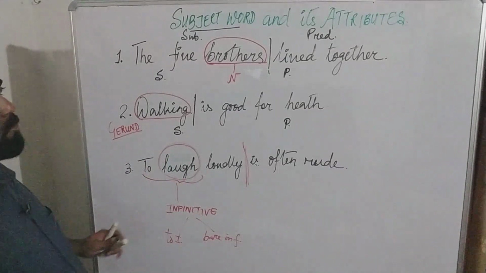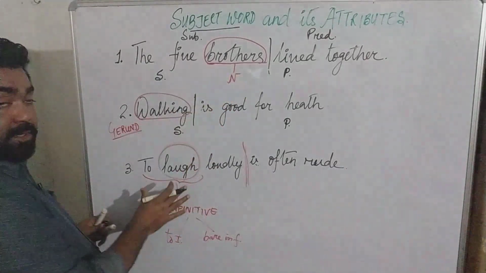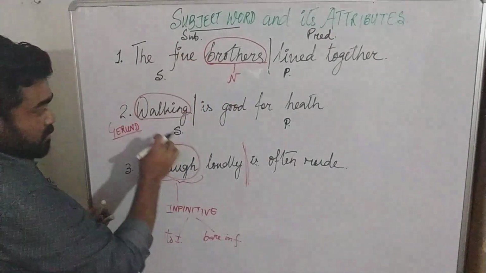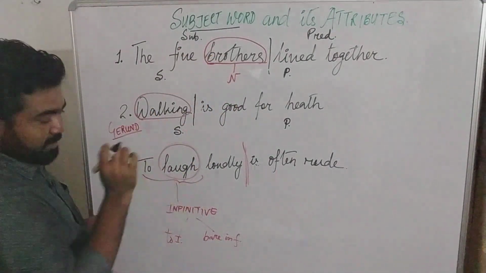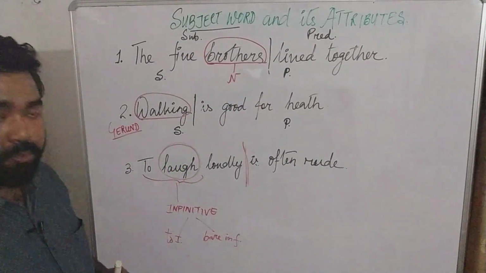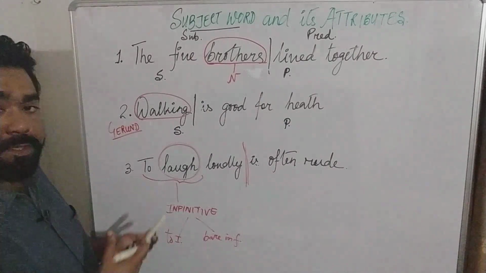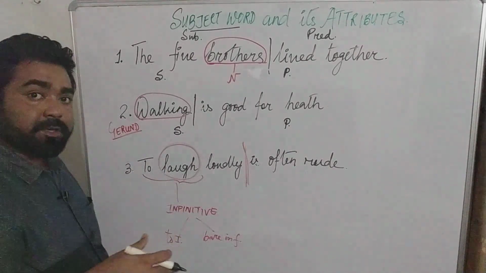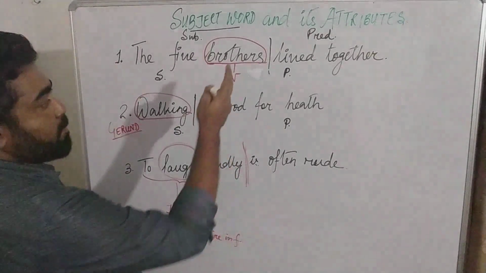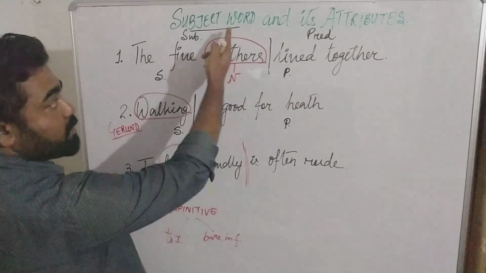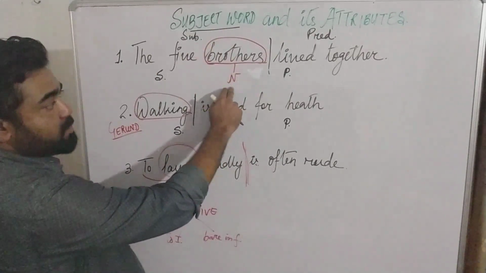So then basically we have identified the subject in the three sentences and also the subject word, which is brothers, walking and laugh. Only laugh, do not include the to in the subject word. So what do we see? What is common in these three words that we have identified? Like I told you the definition just before, acting as a noun, it's a noun. The subject word is a noun. Yes, here we say it's a noun.